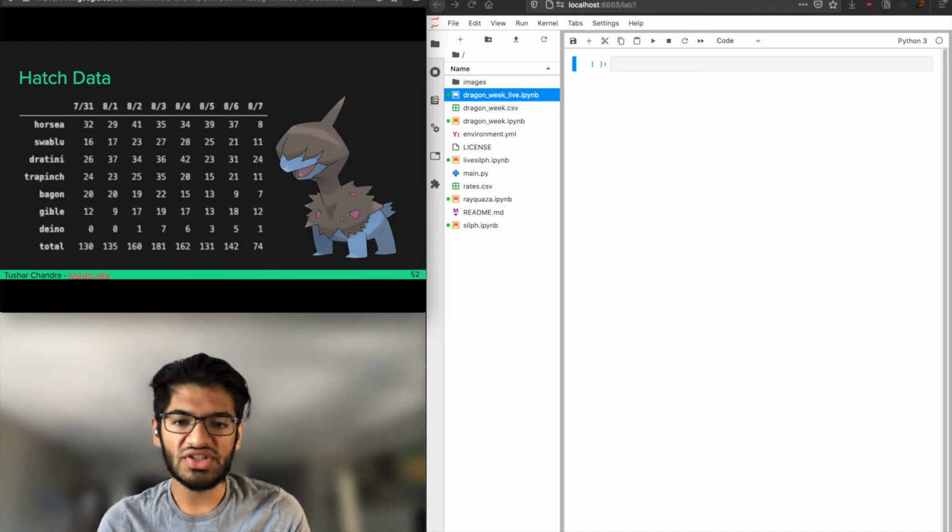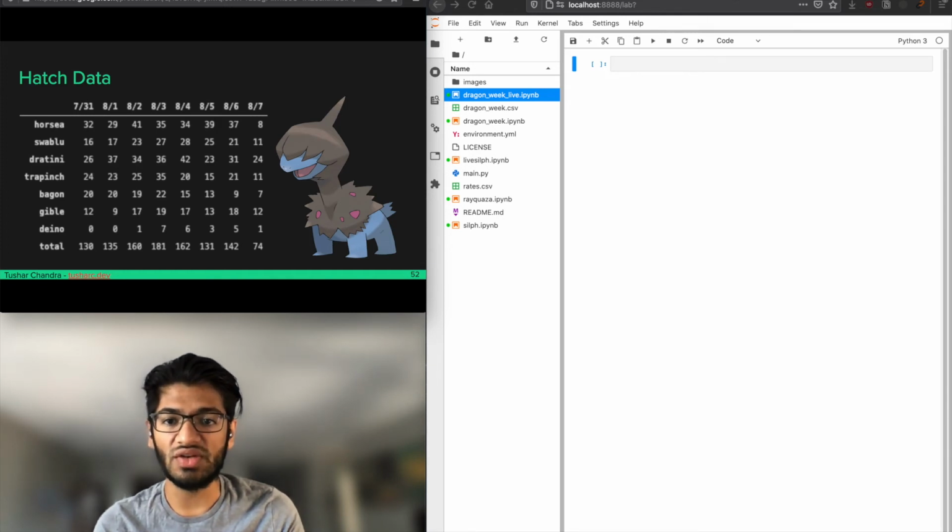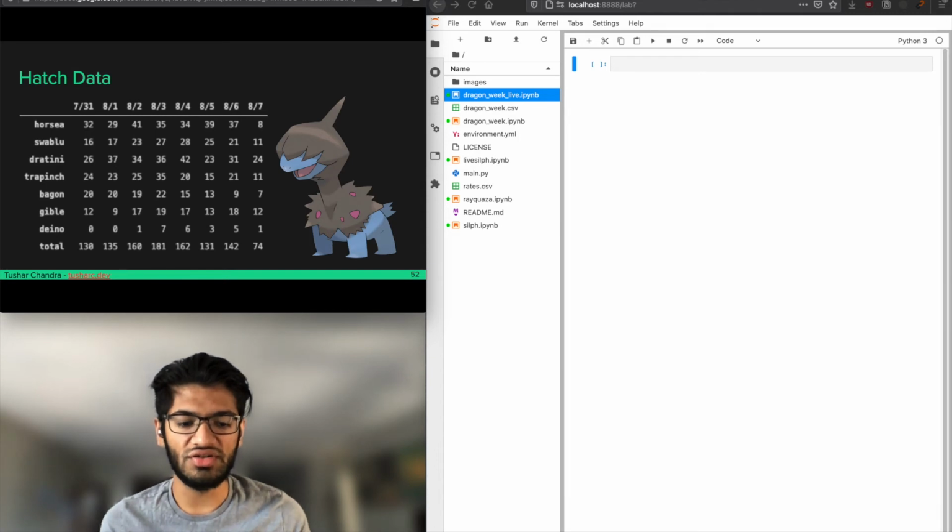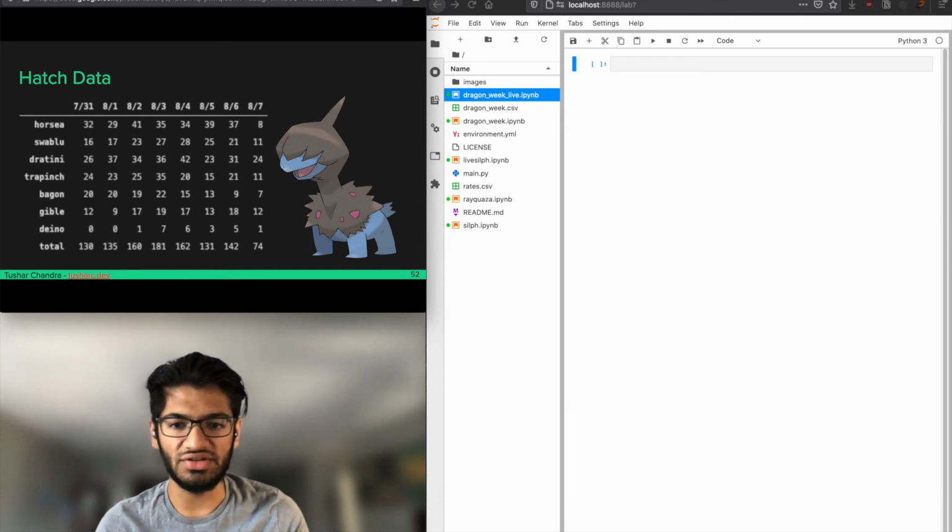So almost everyone has started to believe that the hatch rate changed midway through the event. And I personally believe that too, but I'm going to show you how we can come to this conclusion using Bayesian inference.